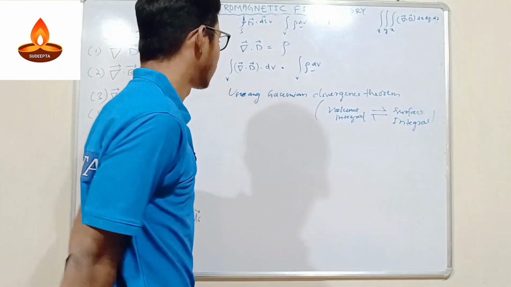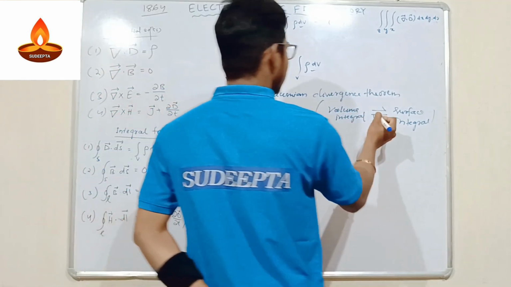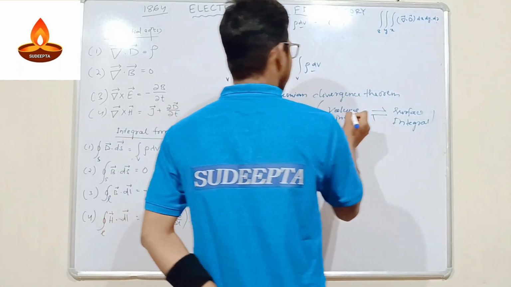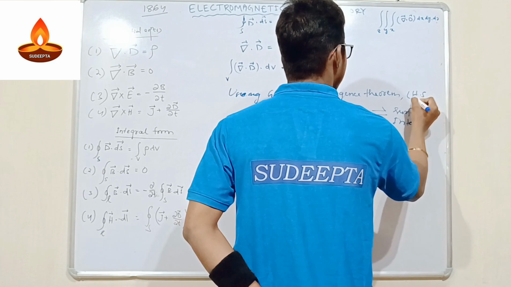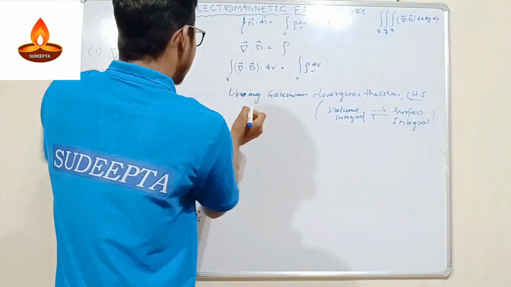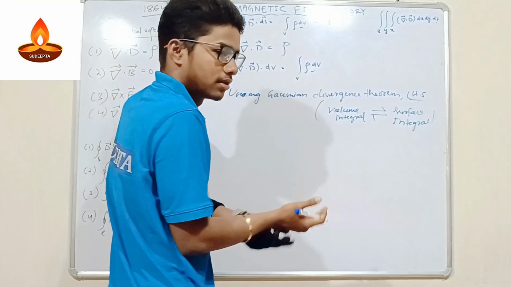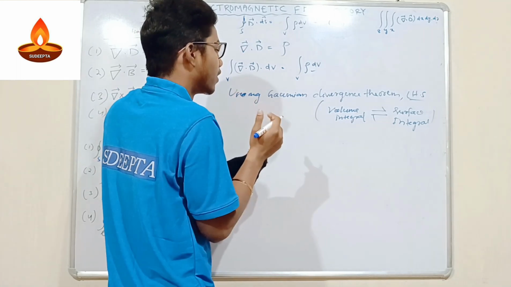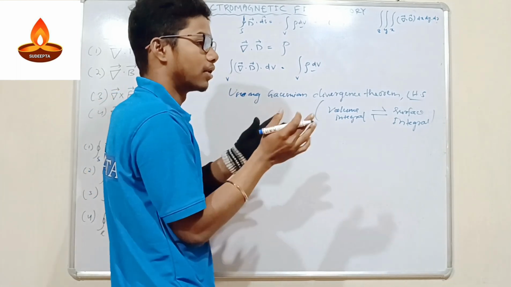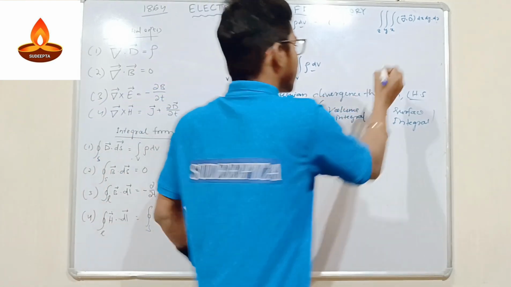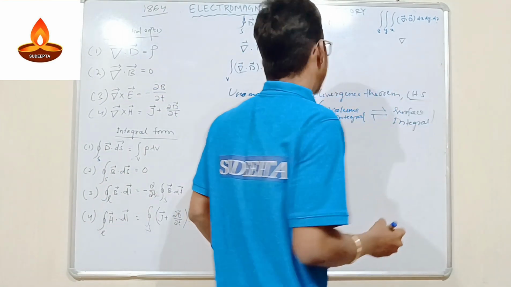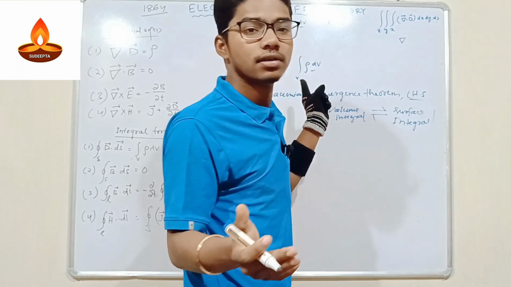So what will happen here? We are using the Gaussian divergence theorem on the left hand side only. Here the divergence will be removed. The divergence symbol will be removed, and the dot symbol also at the same time. The single delta is called the gradient, but the gradient with the dot is called the divergence.